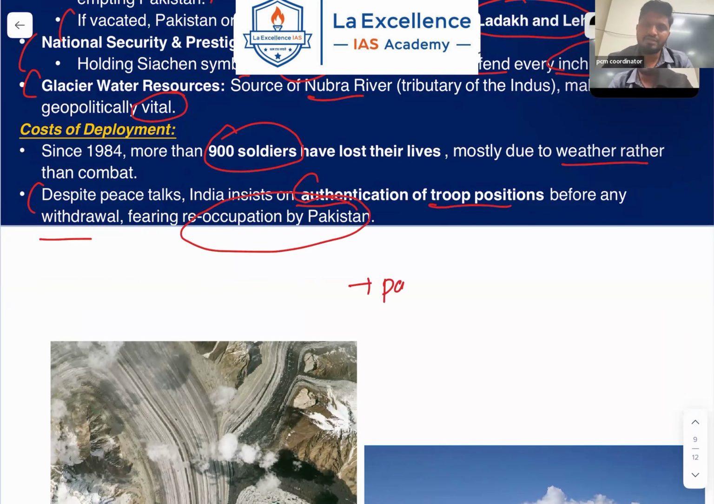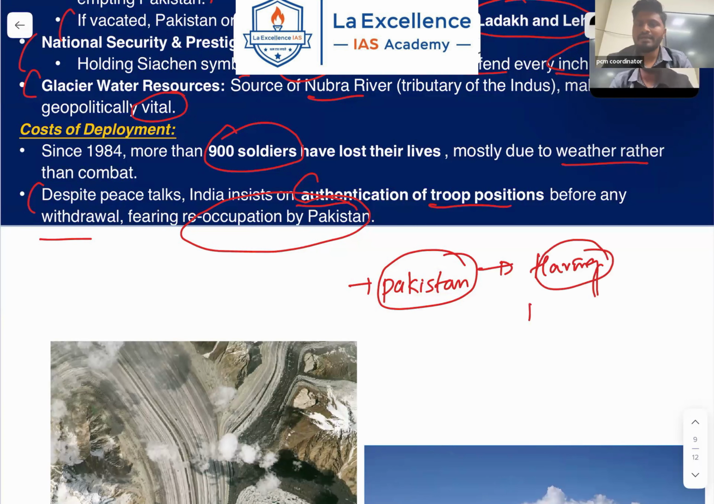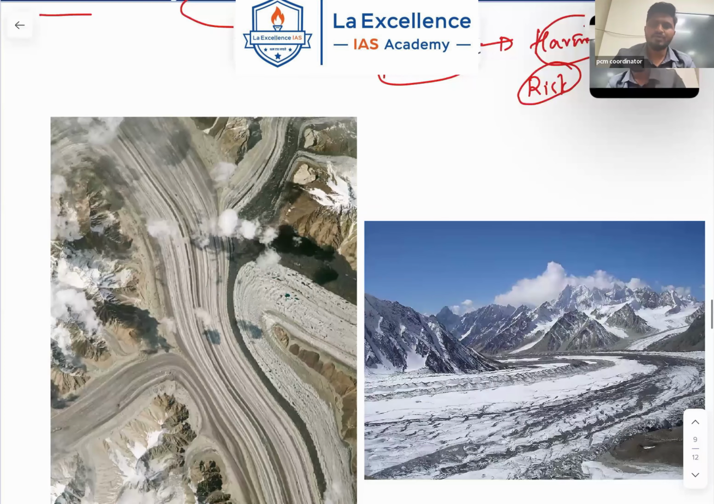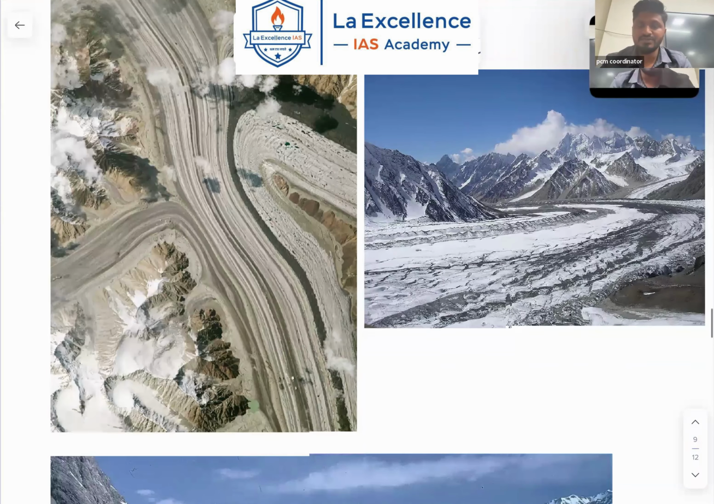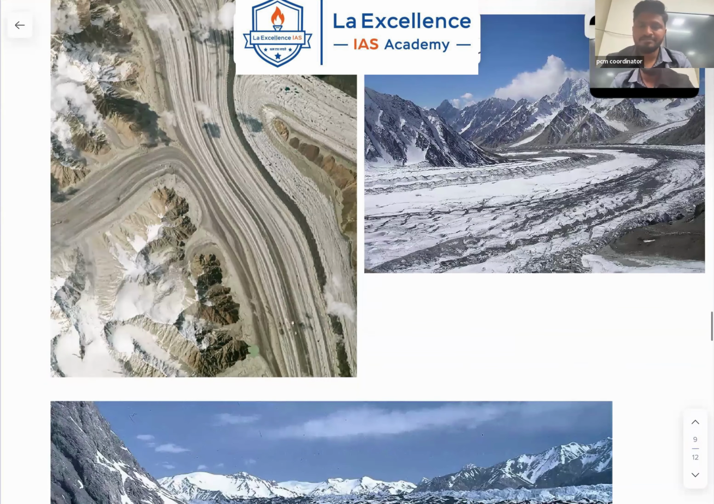Because we cannot trust Pakistan in defense or strategic security matters. Pakistan has a habit of having friendship in the front and stabbing us in the back. So we cannot take risk with respect to Pakistan in this case. As a result, as long as Pakistan doesn't retreat from Pakistan-occupied Kashmir, India cannot retreat from Siachen Glacier. So this is the strategic location of Siachen Glacier. You can see the roads or highways built there. That is how significant the location is.